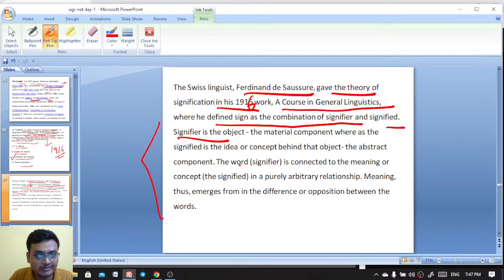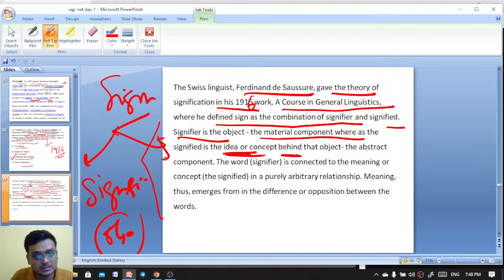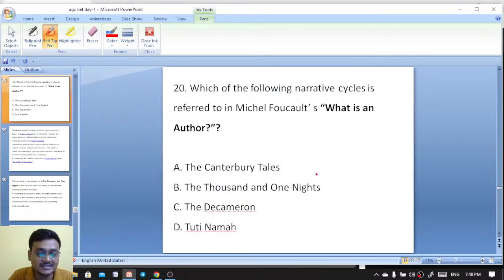The signifier is the object, the material component, whereas the signified is the idea or the concept. So a sign consists of signifier and signified. The signifier is the object, and the signified is the concept behind the object, the abstract component. The signified is concerned with the meaning or the concept that is signified, in a purely arbitrary relationship. So the relationship between the signifier and the signified is arbitrary.